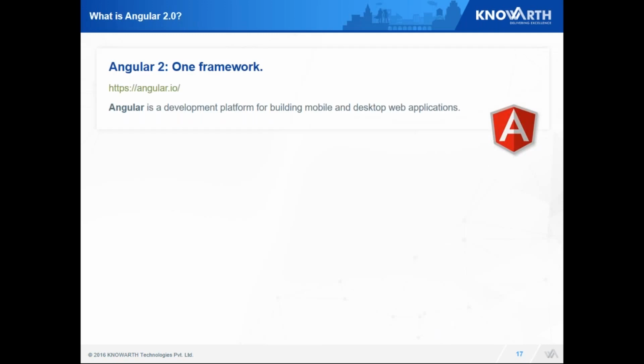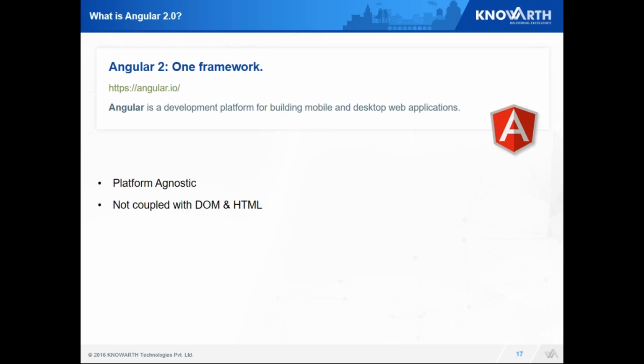So what is Angular 2 and why is it a new buzzword for everyone? I'll explain the different advantages and features of Angular 2.0. As Angular itself rightly says, Angular is a development platform for building mobile and desktop web applications. So the very first feature is platform agnostic. As the word itself justifies, we can have multiple platforms for this particular app, meaning you can use it on mobile, desktop, and many more.